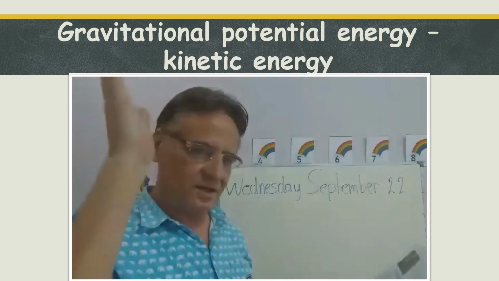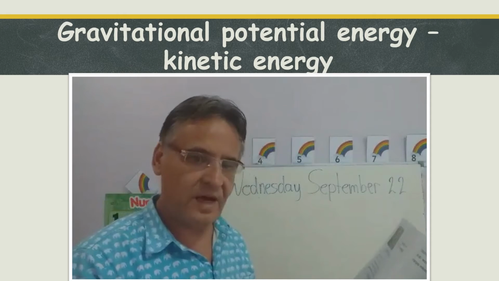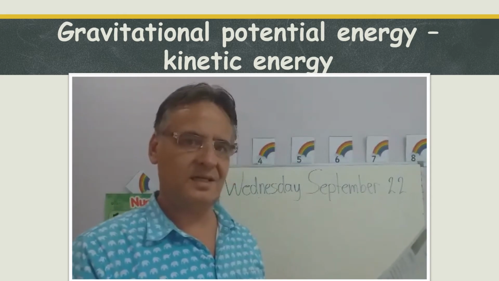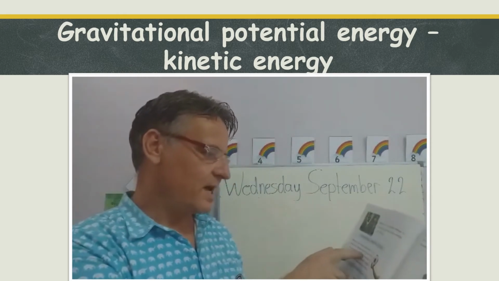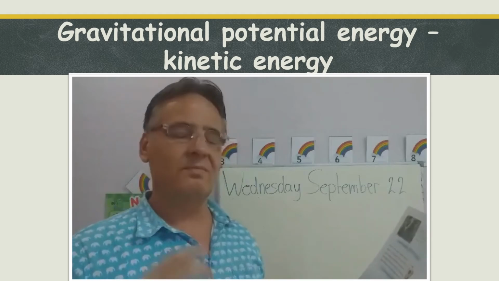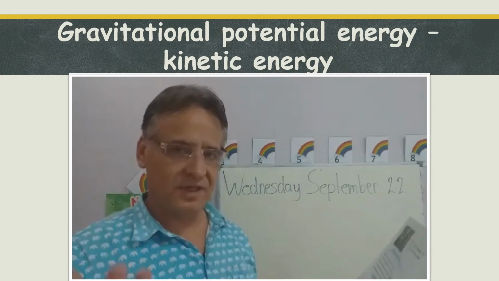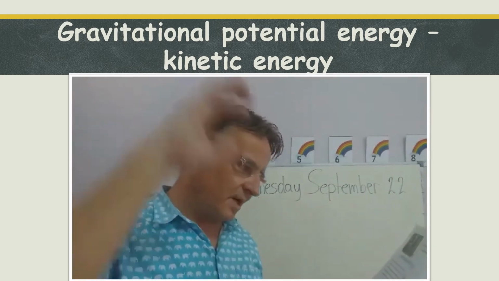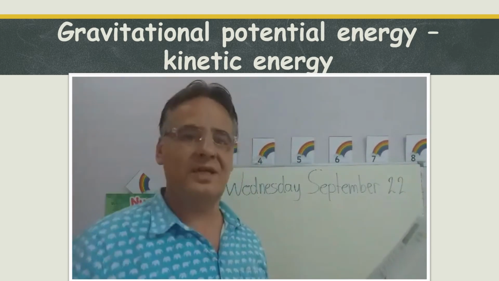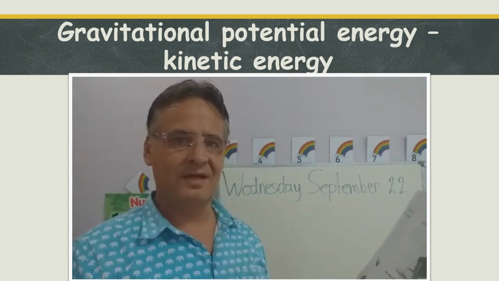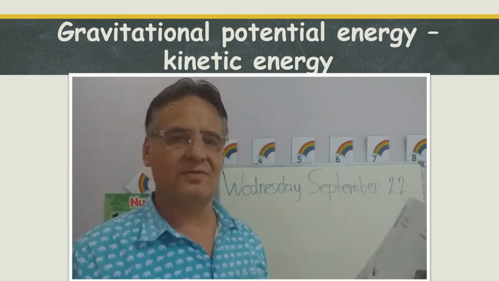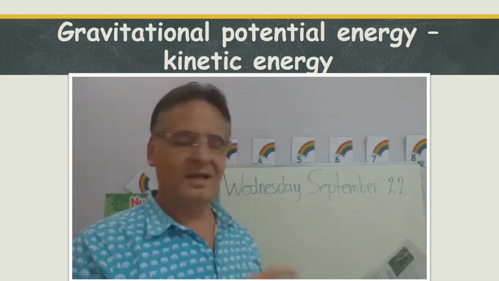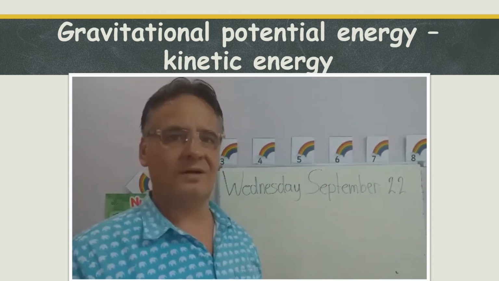When you let it go, it starts to move, and moving is kinetic energy. So what happens when you drop the ball? The ball has gravitational potential energy, but when it falls, it's turned into kinetic energy. So that's another energy transformation.